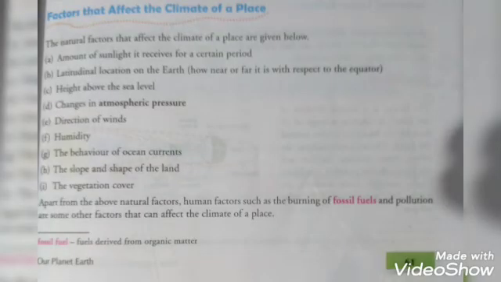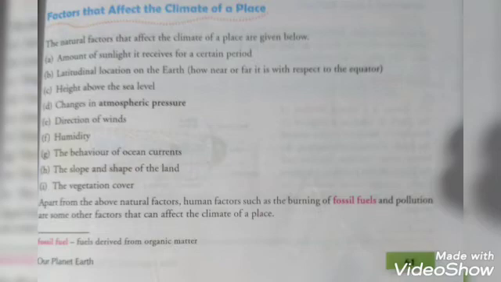Now let us read about weather and climate. Weather is the condition of the atmosphere of a certain place at a certain time. It is never constant and keeps on changing. What do we mean by constant? Never the same. Weather keeps on changing. It is the condition of the atmosphere of a certain place at a certain time.